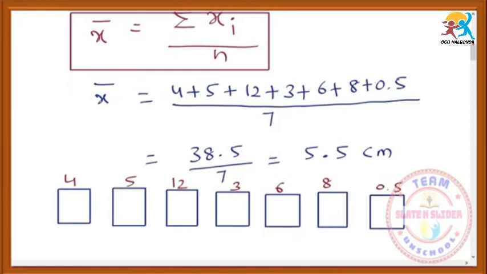What does it mean? This 5.5 means on the first day the rainfall is actually 4, but we can suppose it as 5.5, and the next day the rainfall is 5, but we have to suppose it as 5.5. That means on each day the rainfall is 5.5 centimeters only, and each day it is 5.5. Actually on some days the rainfall is more than the average, on some days it is less than the average, but what we have done, we have equated all the days.